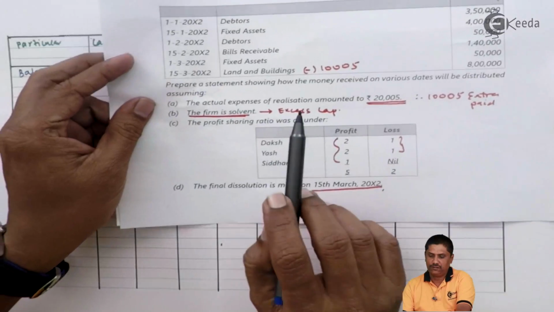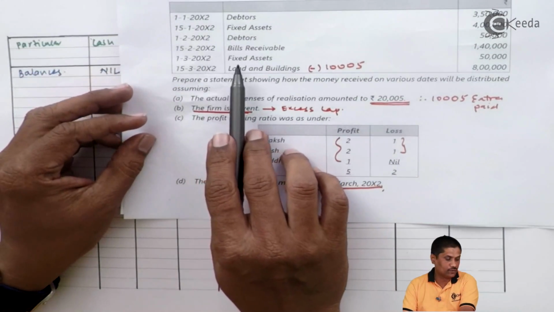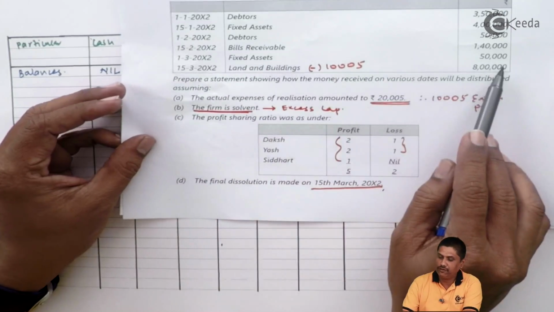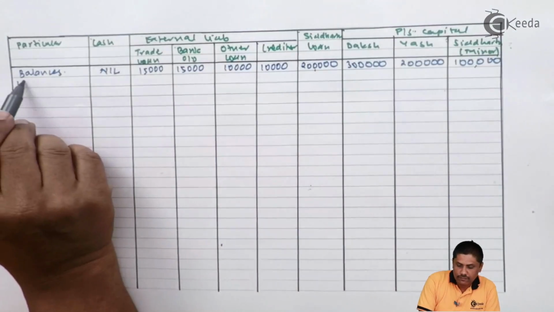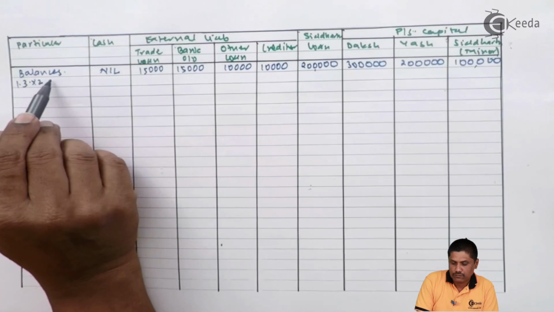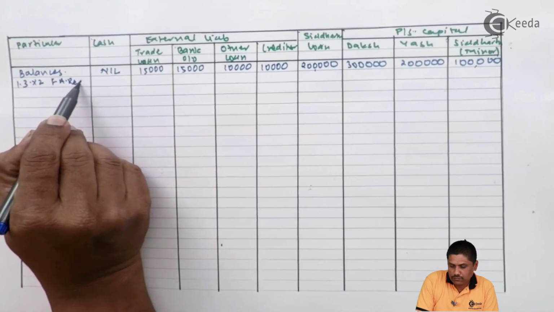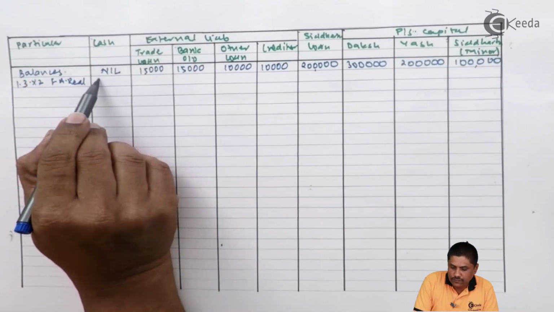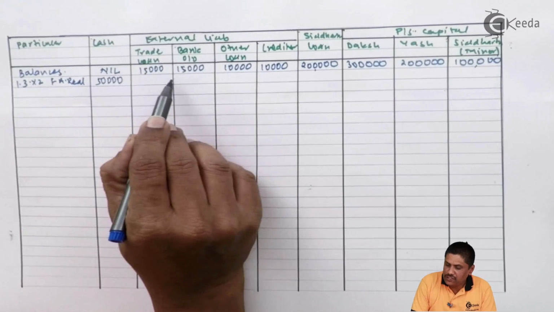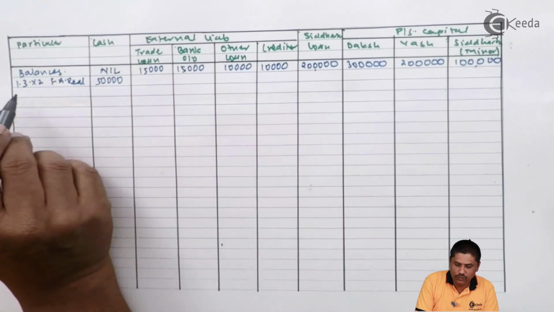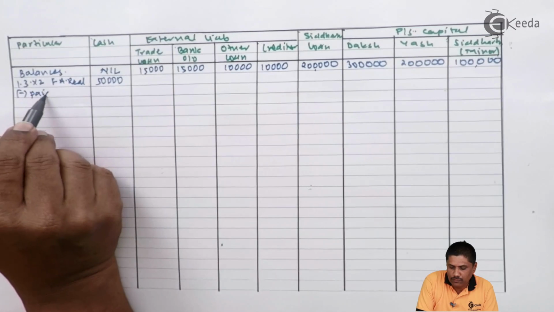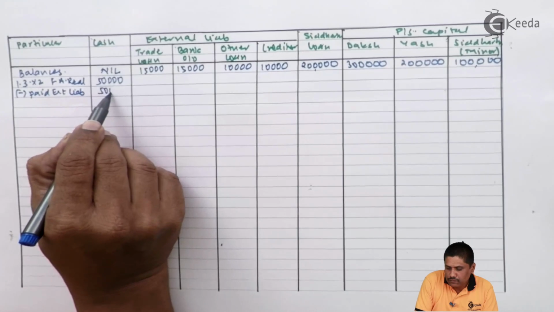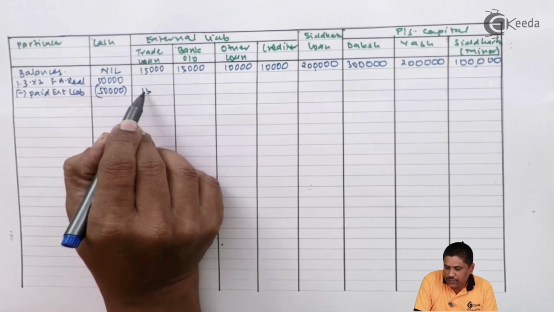The next realization is fixed asset realized on 1st March 2000 X2. How much did it realize? It realized 50,000. Can I say 50,000 is just sufficient to pay the external liabilities? Okay, so let us pay them. Paid external liabilities in full. It is a full payment, so there is no need to write a ratio.